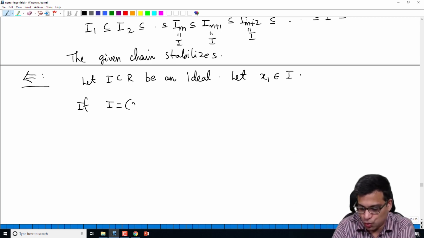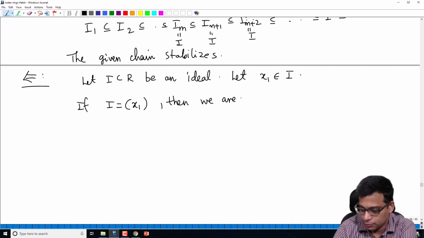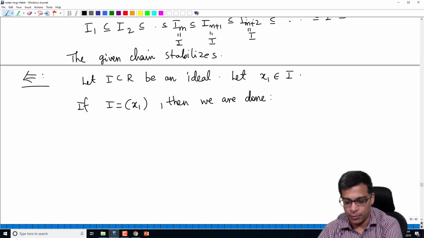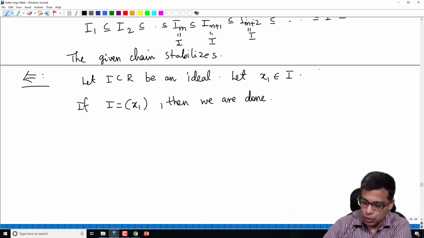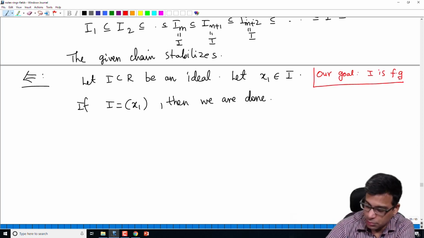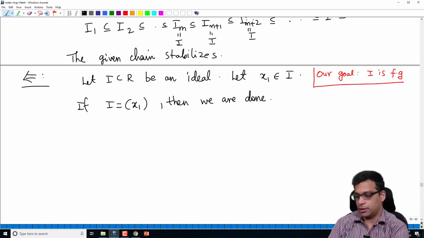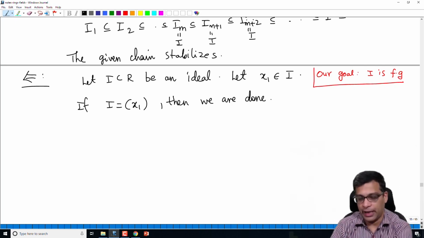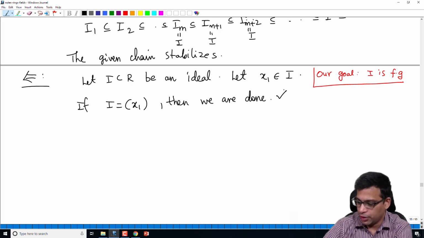If I is the ideal generated by x1, then we are done. Why is that? If I is generated by a single element, it is of course finitely generated. So remember, our goal is to show that I is finitely generated. You take an element, and if it just happens that I is generated by that, we are done because it's finitely generated by that single element.